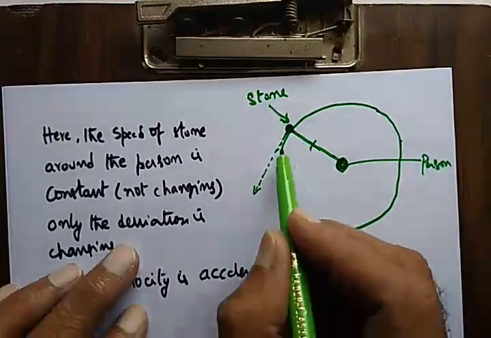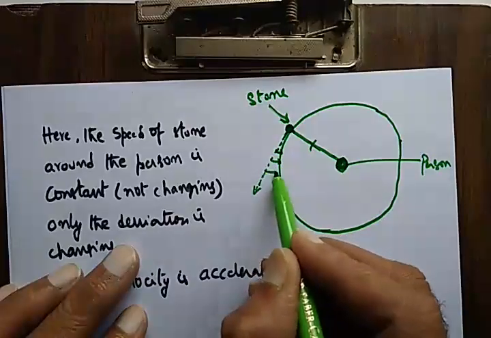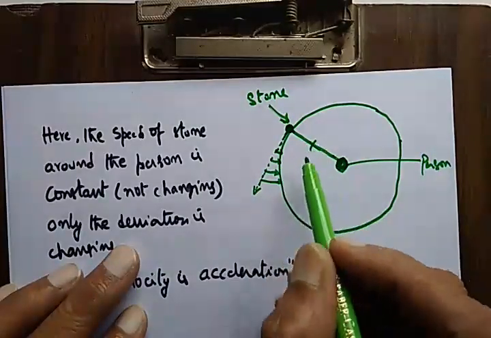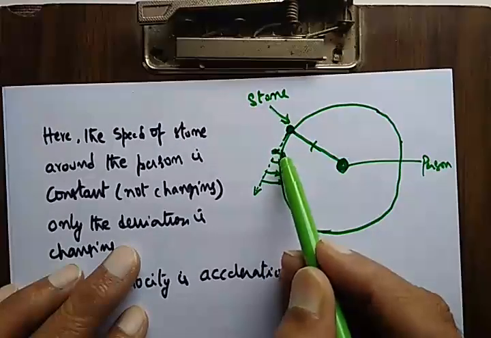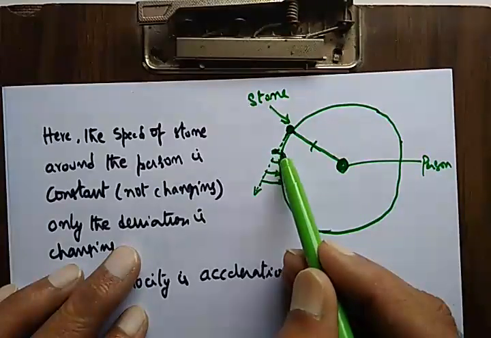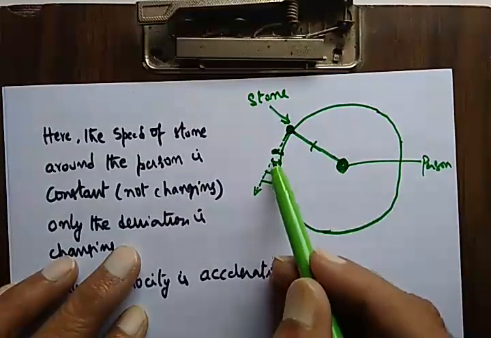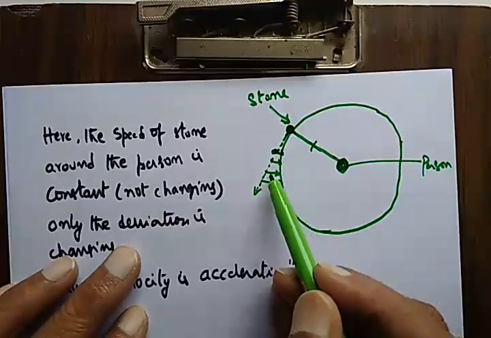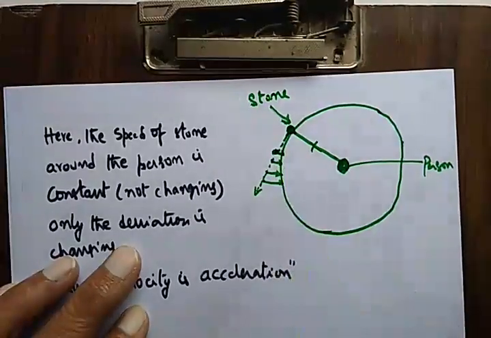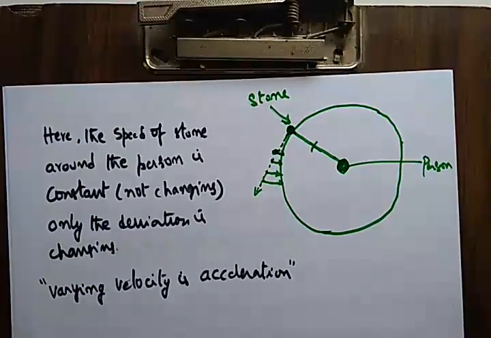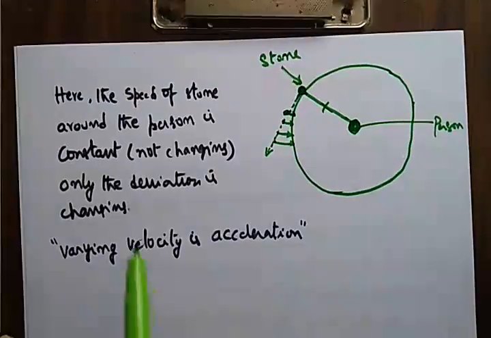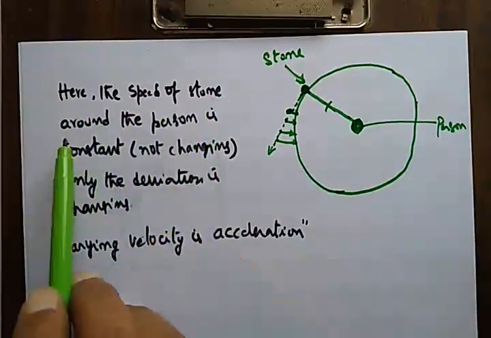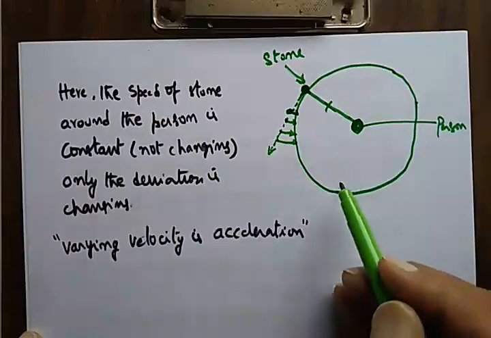That means this position is continuously changing. If this thread is cut, the ball position should be here, but when it is going in circles with the thread, the ball position is here. Instead of here, it has moved here. It is coming closer to the person. Again, from here, it is coming closer to the person. So the position is changed, but the speed remains the same. Speed doesn't change, but position is changing. This is what is happening. So I have put it in words: here, the speed of the stone around the person is constant.